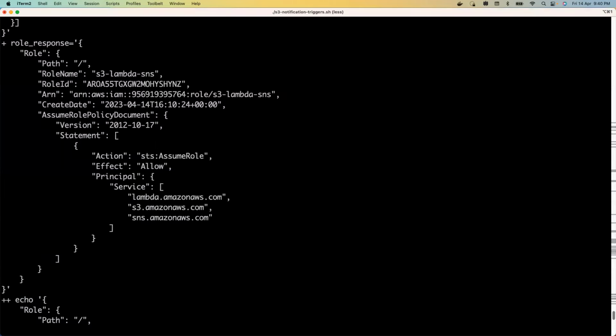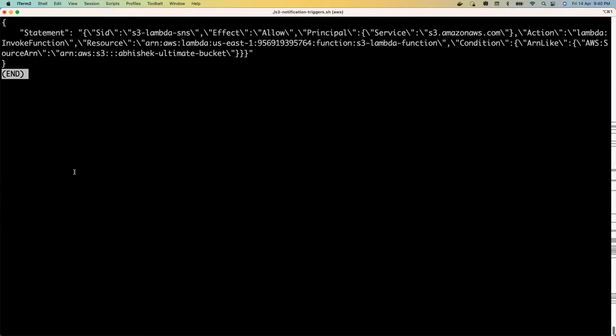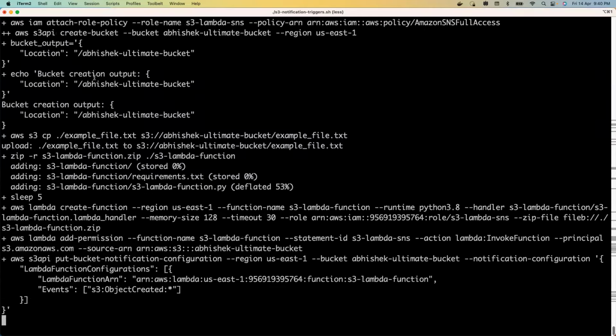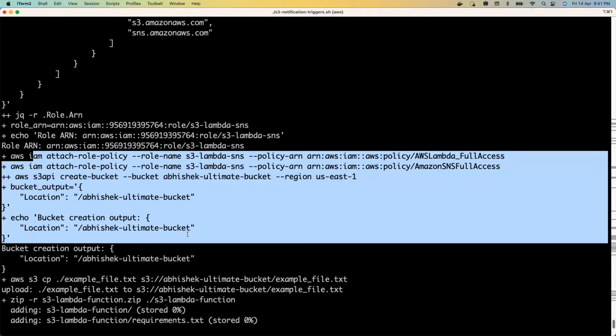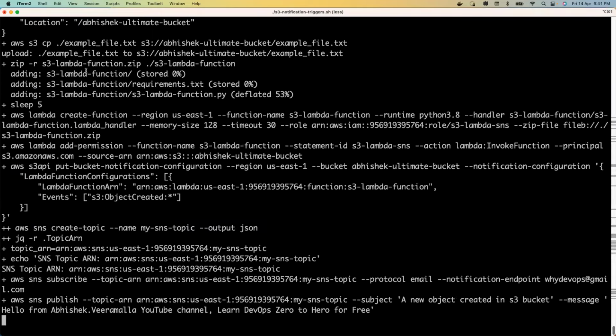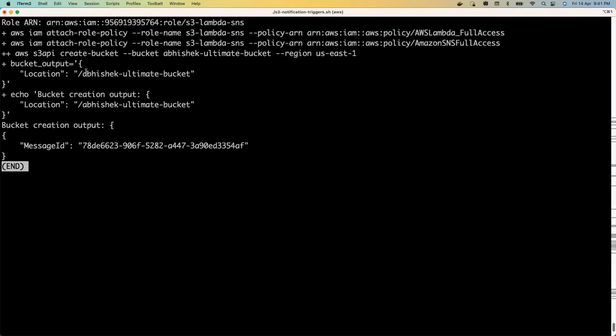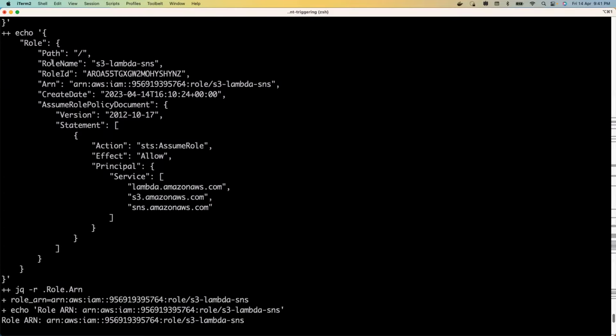Okay, so once you create the role, you also have to create a Lambda function, right? So here I have created the Lambda function. I'll show you the script. So the S3 bucket is created here. After that, the script is executing. Sorry. Let the script complete, then I can explain clearly. Okay, perfect. The script execution is done.